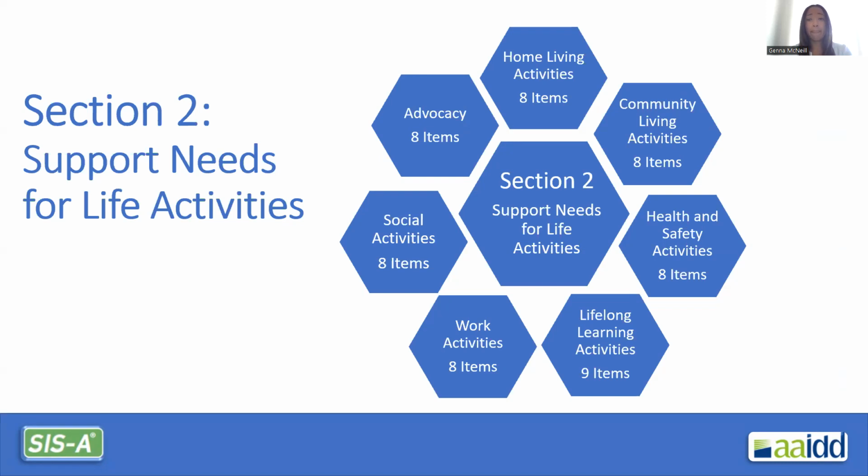Examples for the items in this section would be the support needed for eating, bathing and personal hygiene, and dressing. Community living activities focuses on the support needed to participate in activities in that person's community. Examples of one of the 8 items would be getting from place to place throughout the community, participating in recreation and leisure activities, and shopping. Health and safety focuses on the support needed to ensure that the person is healthy and safe. There are 8 items in this section as well, and this would include supports needed to take medication and maintain physical health and fitness.